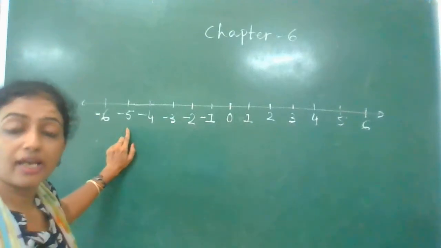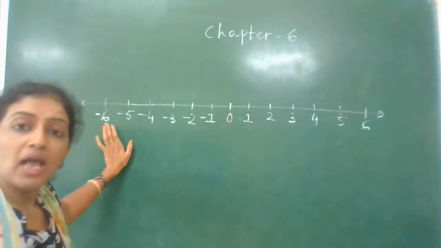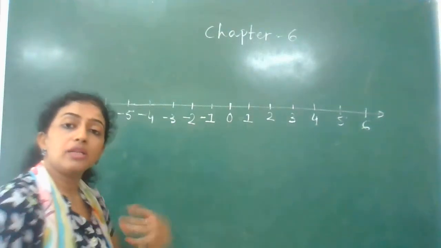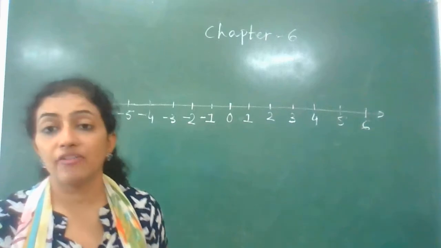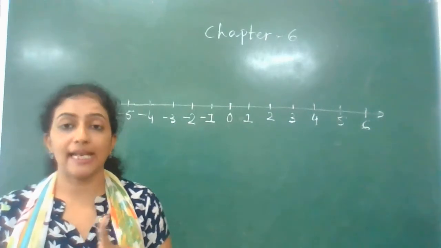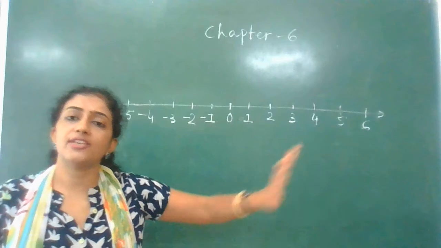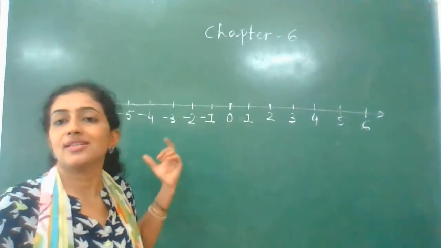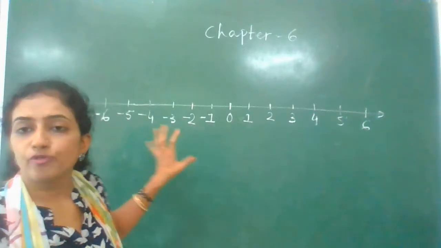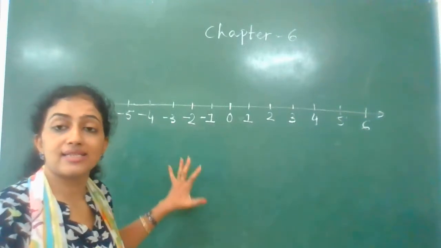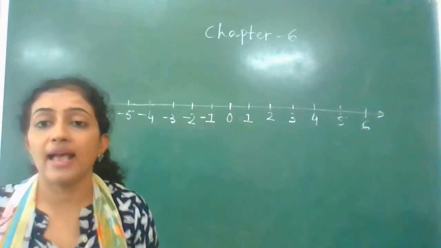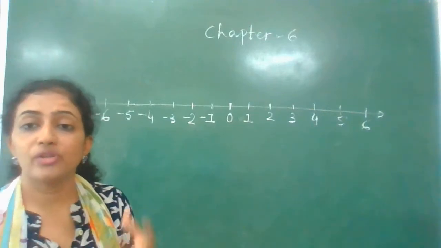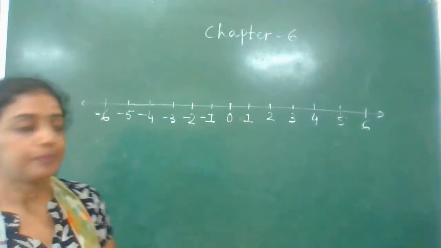seems bigger, it has the lesser value, and numbers which is smaller, it has the greater value. In other words, you can understand in negative integers, I am just talking about negative integers because positive integers you are very well aware which is greater, which is smaller. These integers, these numbers are new for you, so you have to focus more on it, you have to understand it, and as quickly as possible you will accept the things, it will become very easy.